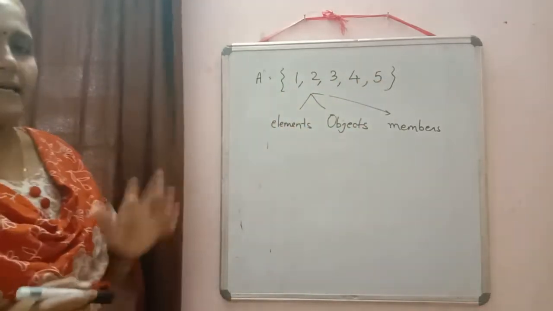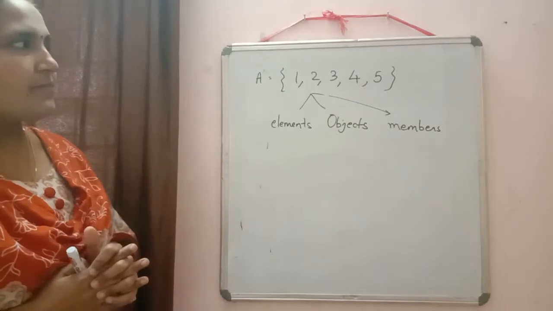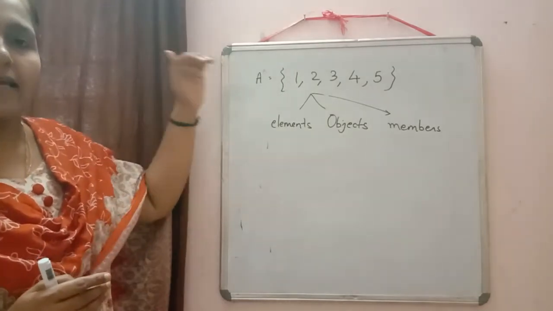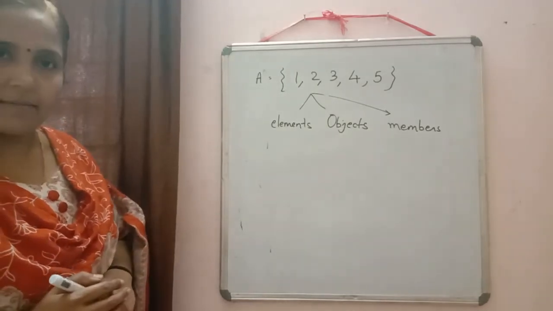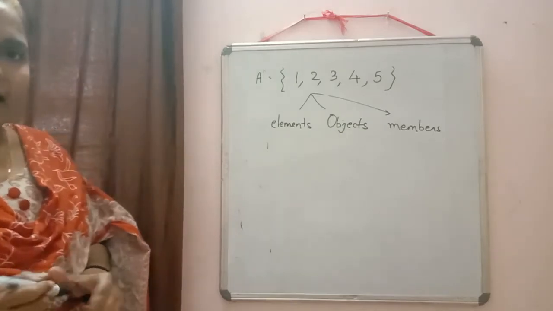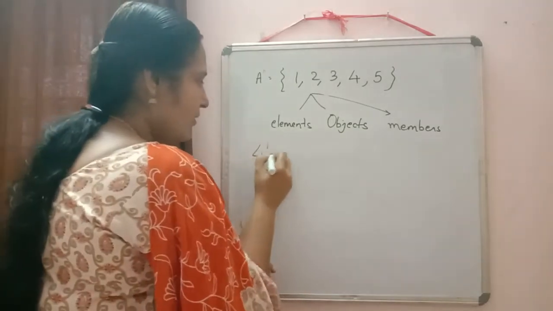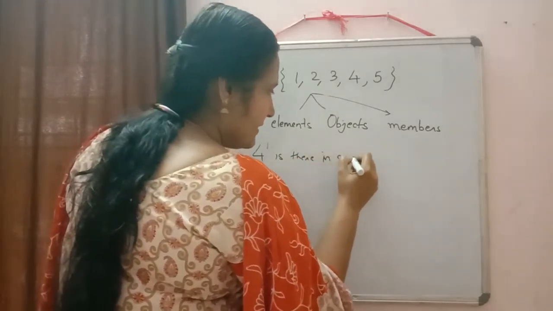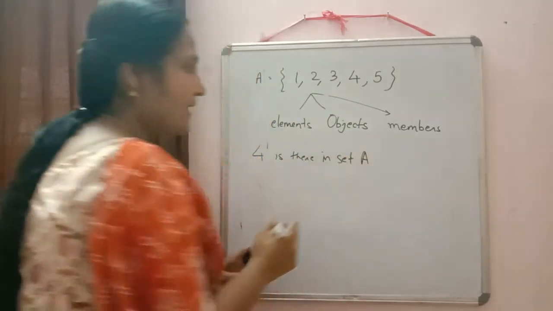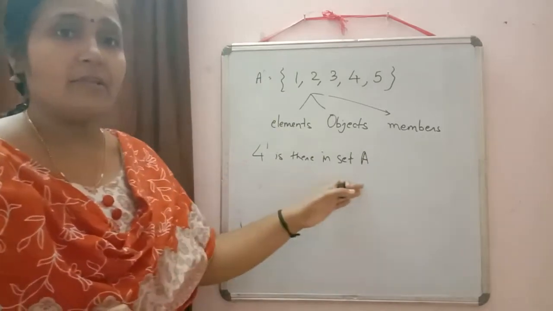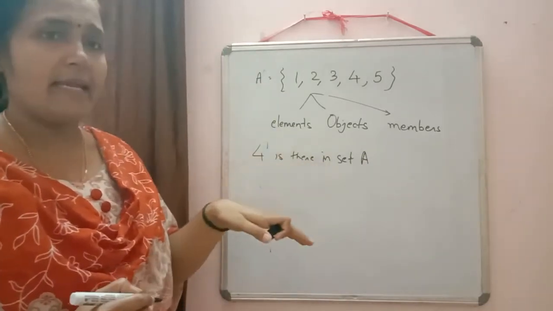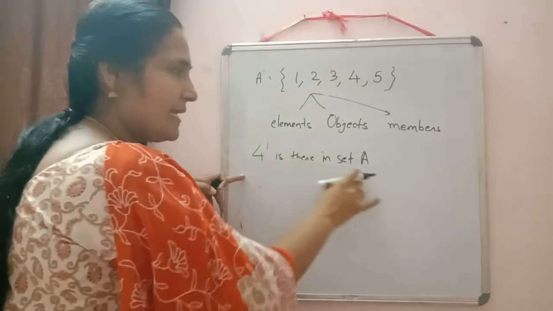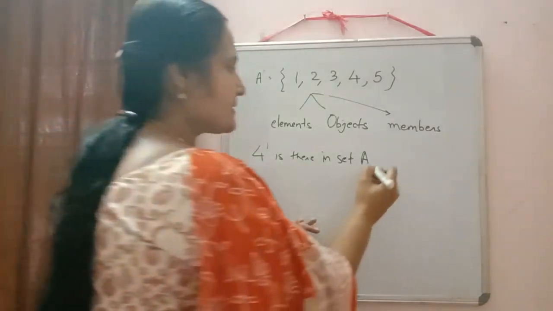Now, by seeing the set, can you say whether 4 is there in set A or not? 4 is there in set A. It will always be difficult to write it in this way, so instead we will use a symbol.